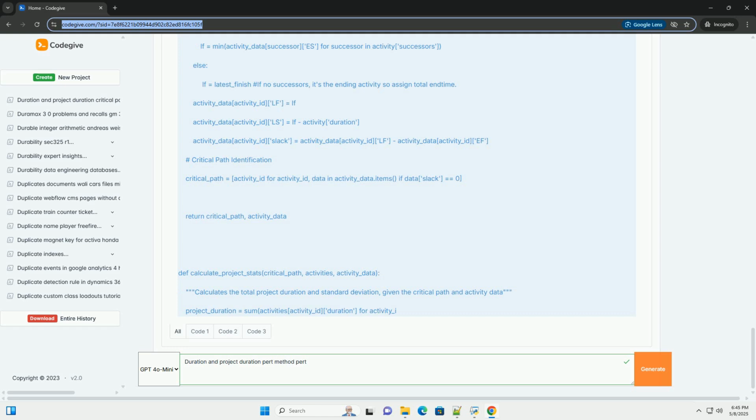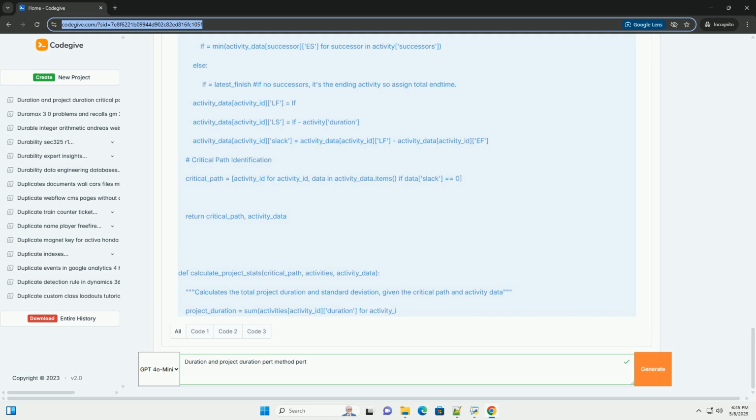Tips for estimating. Historical data: if available, use data from similar past projects to inform your estimates. Expert judgment: consult with subject matter experts who have experience with the activity. Team input: involve the team members who will be performing the activity in the estimation process.